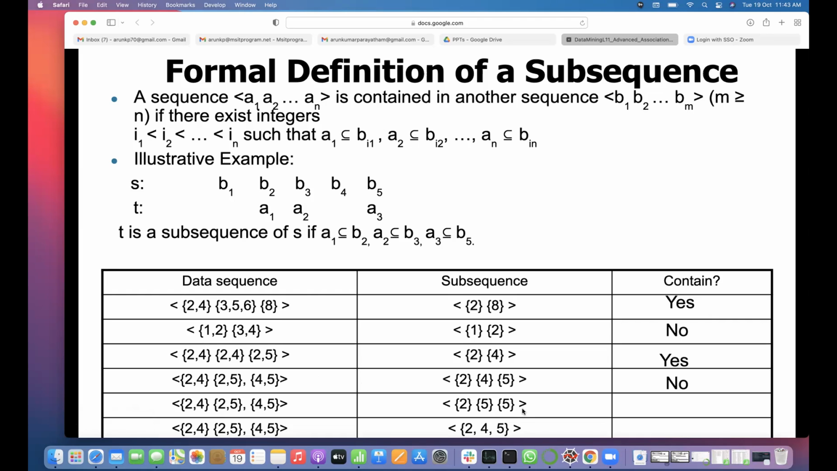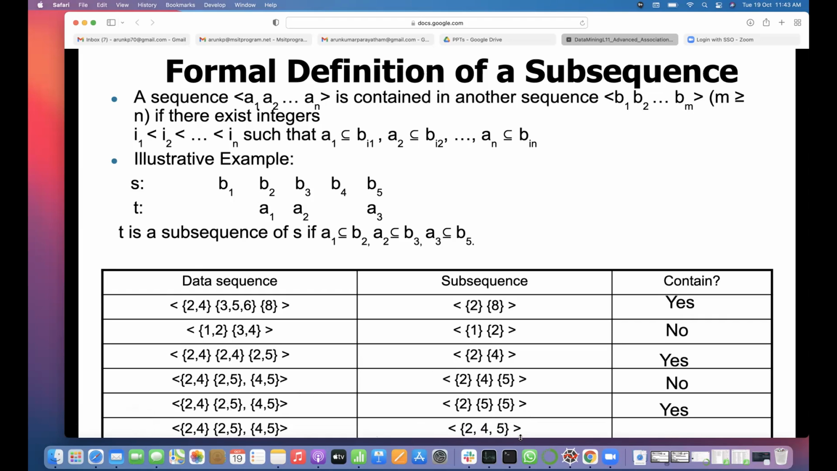And what about this fifth one? No, sir. 2 and 5 are in the same subset. No, but there are 2 elements in the sequence. So 1, 5 will come from 2, 5, and the other 5 will come from 4, 5. That's why it is yes. You did not have that for the fourth one, because 4, 5 was already taken, so there is no other element for 5.